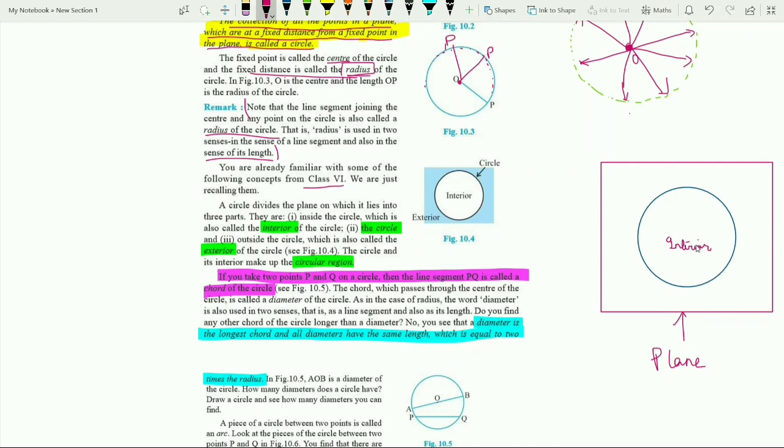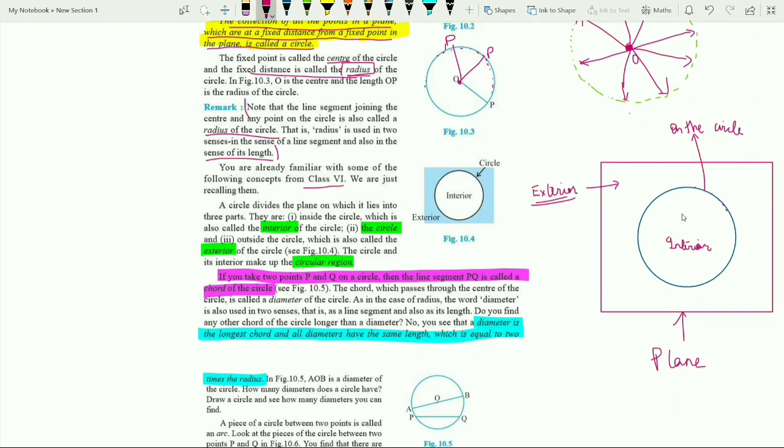Next is on the circle. Every point on the circle is neither in the interior nor in the exterior, so this is on the circle. And this is the exterior. This is the basic definition.